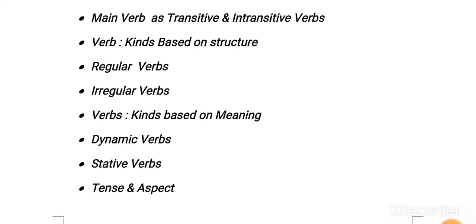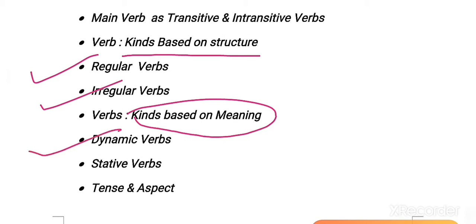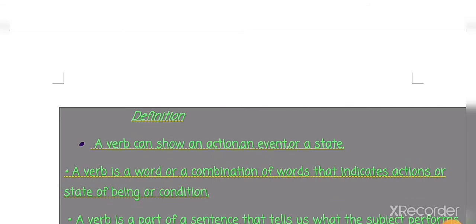Then in the same chapter we will have the sub part that is verbs kind based on the structure. In the kind based on the structure we will have two types of verb. The first is regular, another is irregular. Okay. Then again we have verbs kind based on meaning. Here we will have dynamic and stative verbs, and in last there is a topic that is tense and aspect we will also be covering in the same chapter. So without waste of time, let us begin the class with definition of verbs.